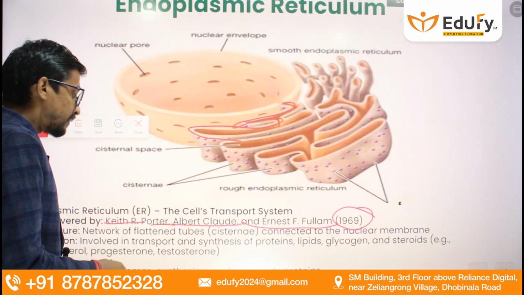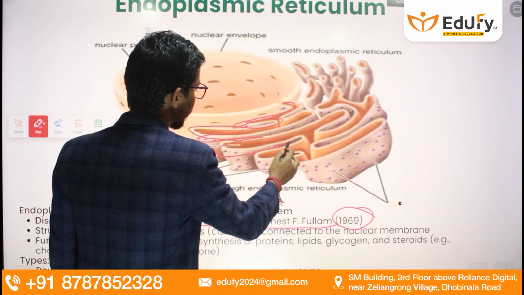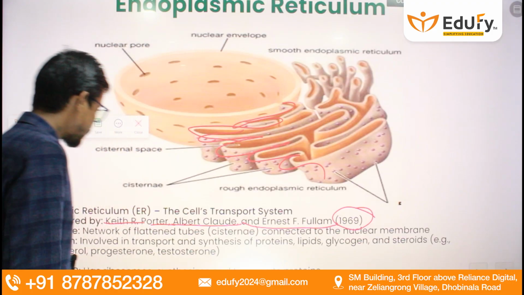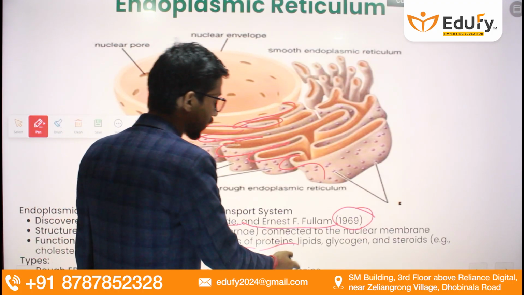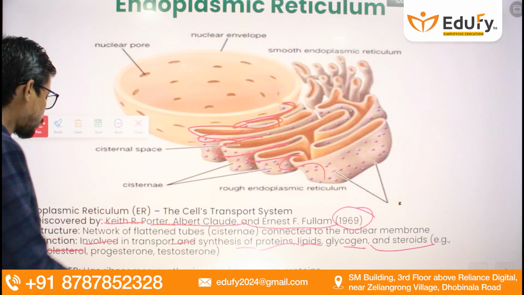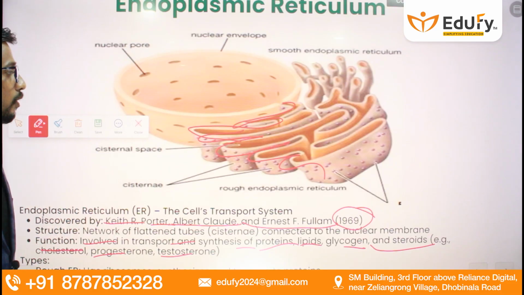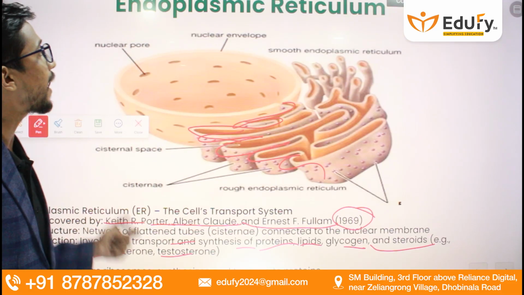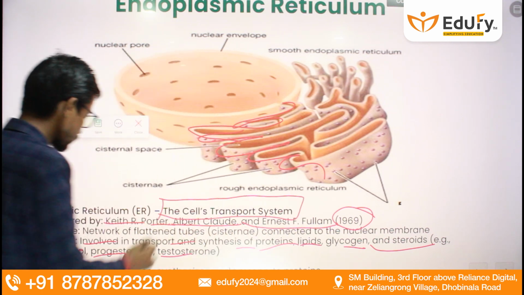A flattened tube-like structure is present, and its function involves the transport and synthesis of proteins, lipids, glycogens, and steroids. Examples: cholesterol, progesterone, testosterone, etc. These are known as steroids. So this is the function of the endoplasmic reticulum, also known as the cell's transport system.